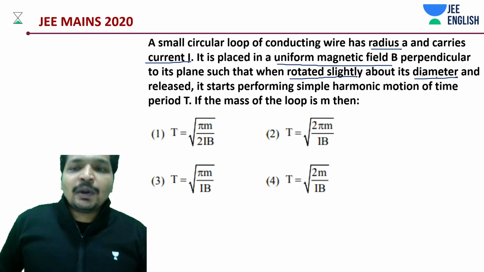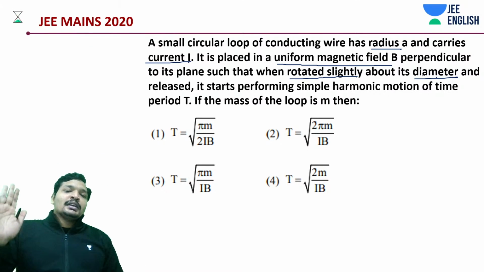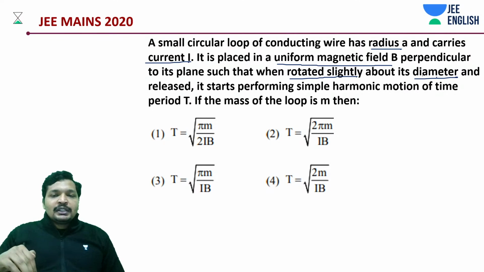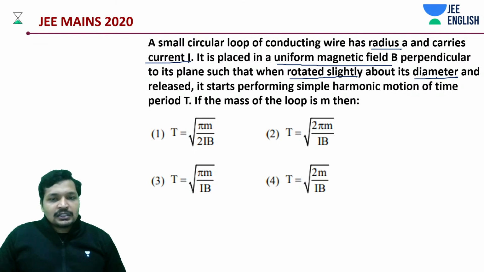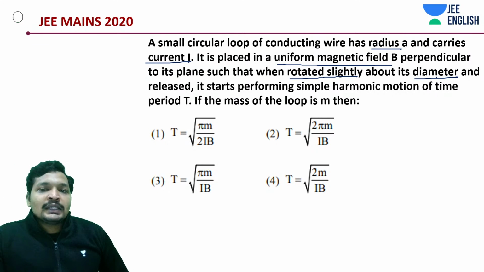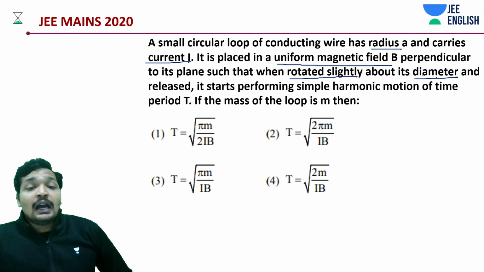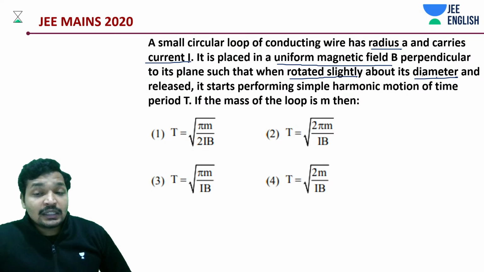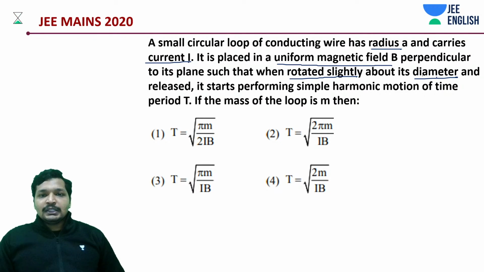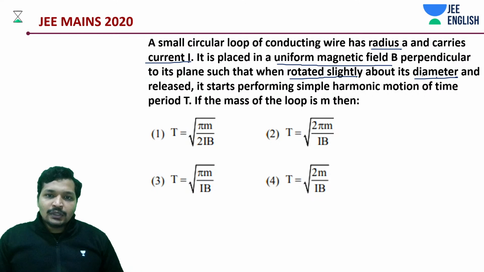Because at one time your magnetic moment is trying to drive it in the opposite direction, and the field is such that it is getting back to the normal position. So let's understand how to do this. It's quite an easy problem. Just stay focused and you will get the problem very easily.